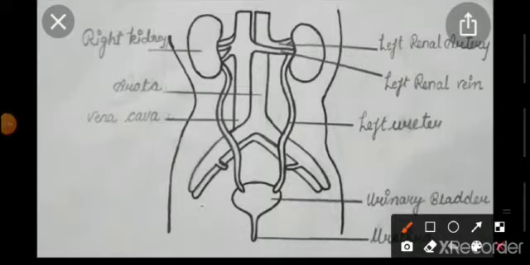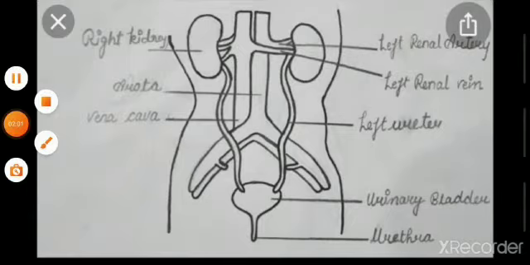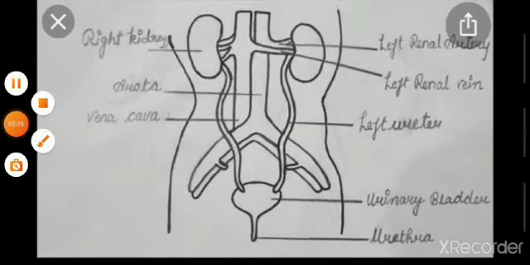Next is the urinary bladder. Urine is stored in the urinary bladder. Next part is the urethra. This is the last part, that is the urethra. It is a duct which takes urine from the bladder to the exterior. यूरिनरी ब्लैडर में जो यूरिन स्टोर था वो यूरेथ्रा के थ्रू बाहर एग्जिट हो जाएगा. Urethra is the opening for passing out the urine.